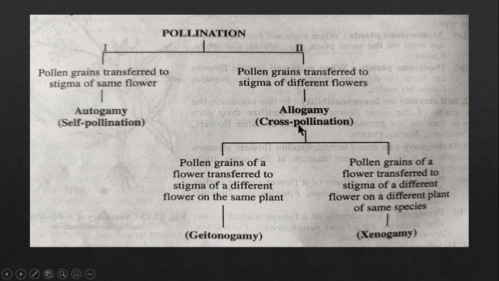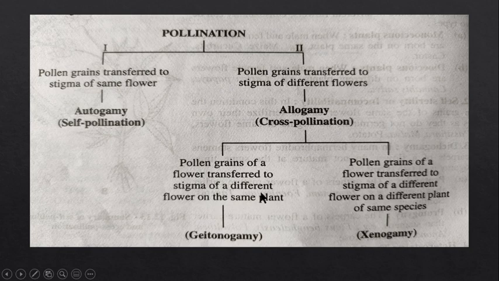Now again there are two types of cross-pollination, or we can divide cross-pollination into two types. One is known as geitonogamy, and the other is known as xenogamy, right? In geitonogamy, the flowers are two different flowers, but the plant is the same, right?